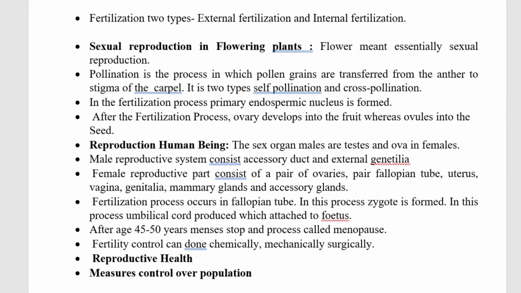Fertilization process occurs in fallopian tube. In this process, zygote is formed. Umbilical cord is produced, which is attached to the fetus. After the age of 45 to 50 years, menses stop and the process is called menopause. Fertility control can be done chemically, mechanically or surgically.